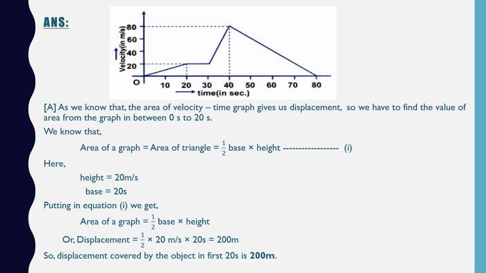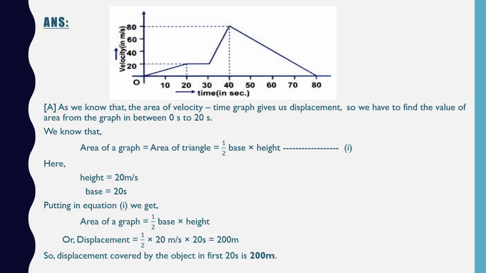So area of graph will be equal to area of this very triangle, and we know the area of a triangle is half base into height. So base value is 20 seconds because time in seconds is given over here, and height value is 20 meter per second. So putting these values in the given equation, equation 1, we are getting area of graph,